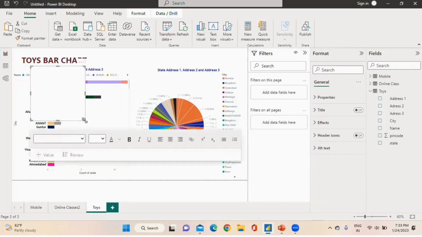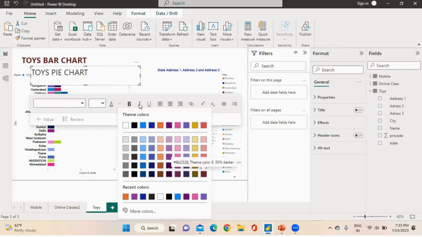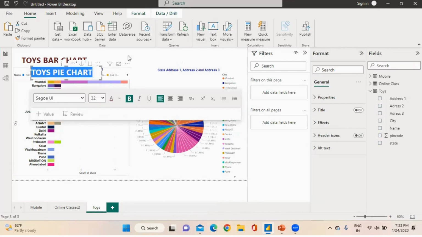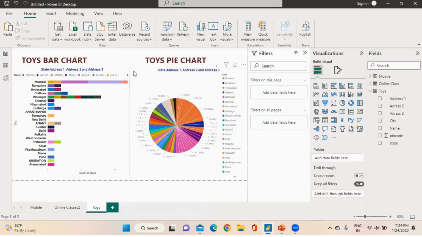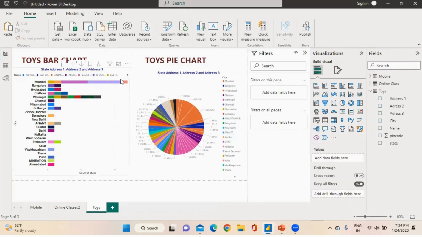Click on pie chart. Simply drop and go. Okay, and now you can check my twice bar chart is ready. Twice pie chart is ready.